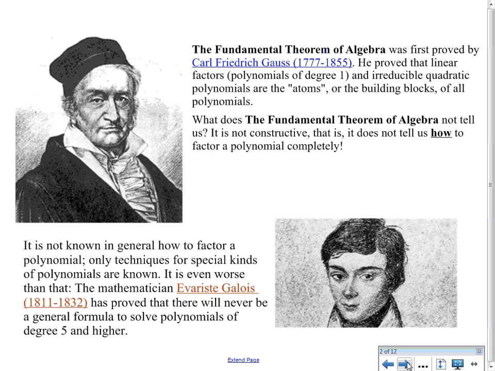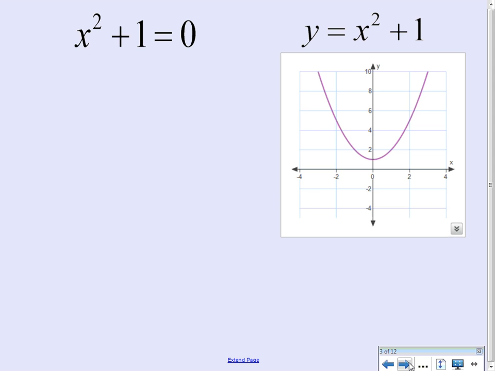The French mathematician Évariste Galois died in a gun battle over a woman when he was only, if you look at the dates, 21 years old. One of the best mathematicians of the last couple hundred years, both these guys. He proved that there will never be a general formula to solve polynomials of degree 5 and higher. So there's no way to do them with a formula.